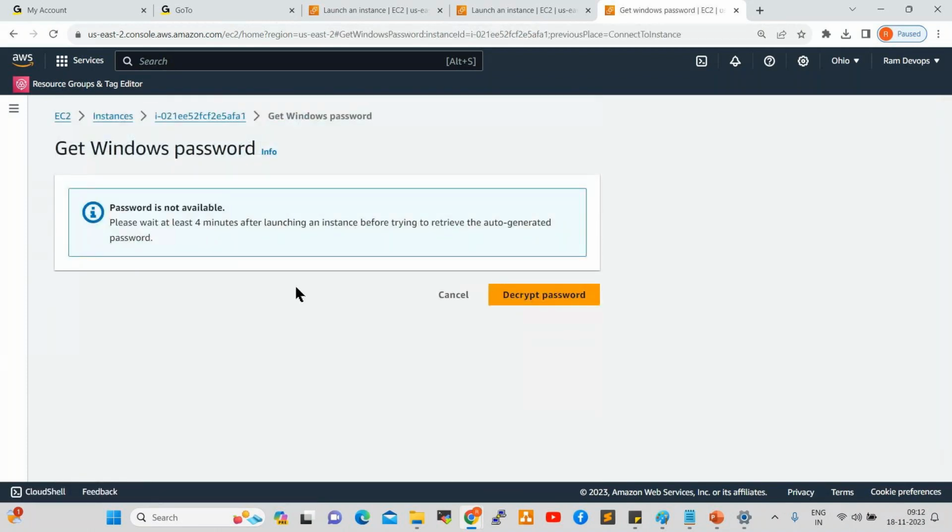The first time it will ask you to wait for 4 minutes. So at least we need to wait for 1 or 2 minutes, and then it will give you some option asking you to select the key pair. By using the key pair, we can decrypt the password.